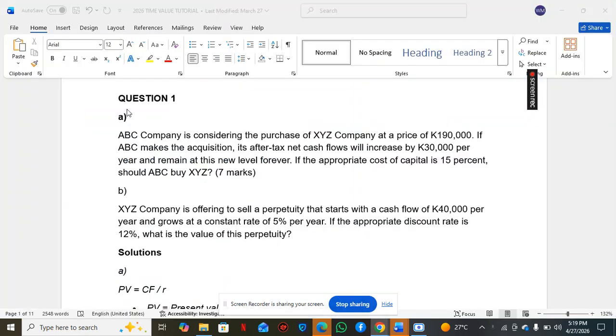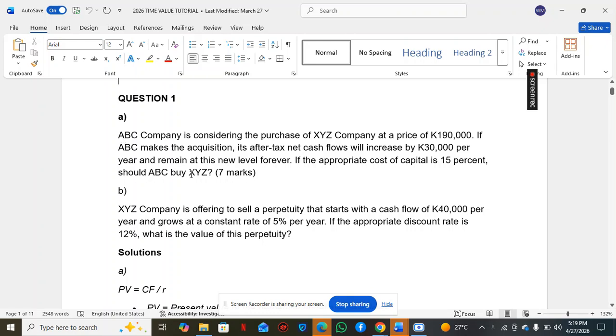Okay, so we've got this question one here. ABC is a company considering the purchase of XYZ company at a price of 190,000. If ABC makes the acquisition, its after tax net cash flows will increase by 30,000 per year and remain at this level forever. If the appropriate cost of capital is 15%, should ABC buy XYZ?